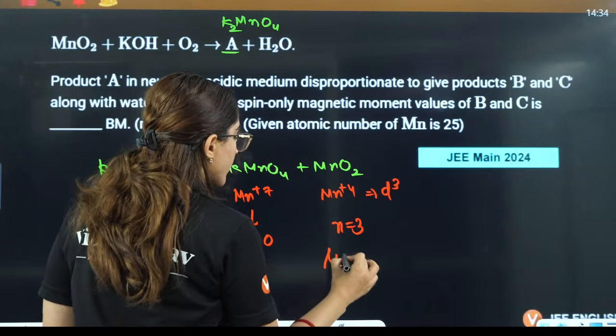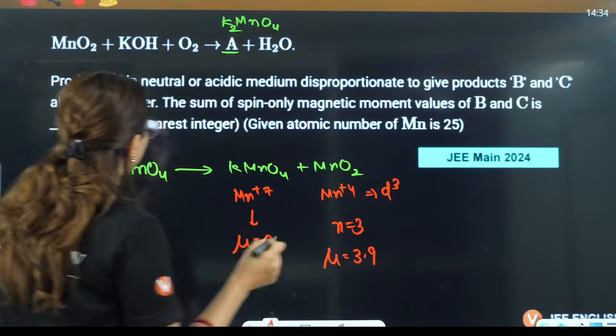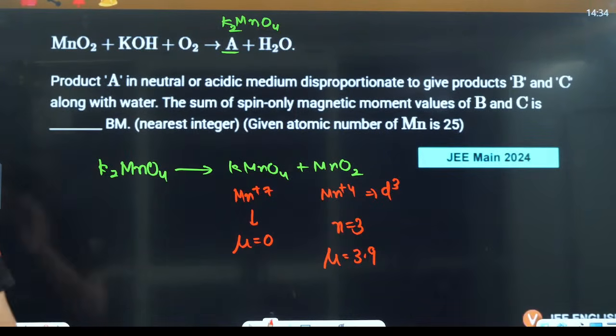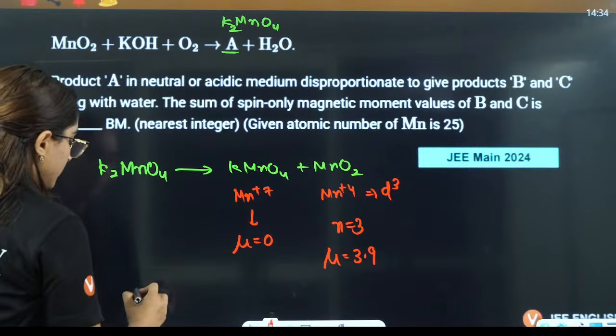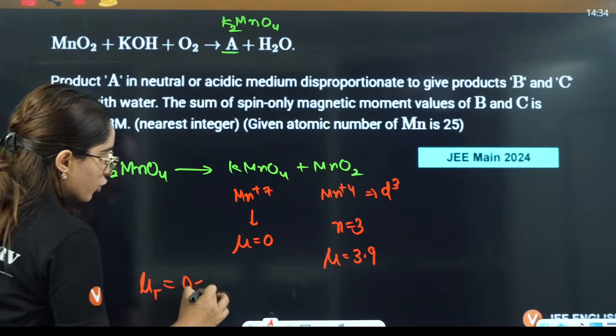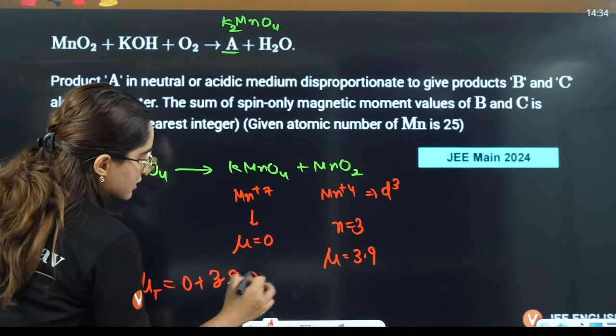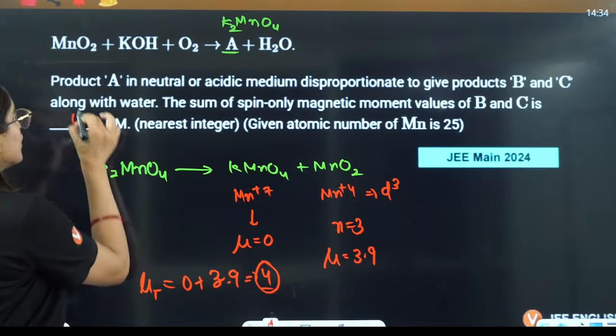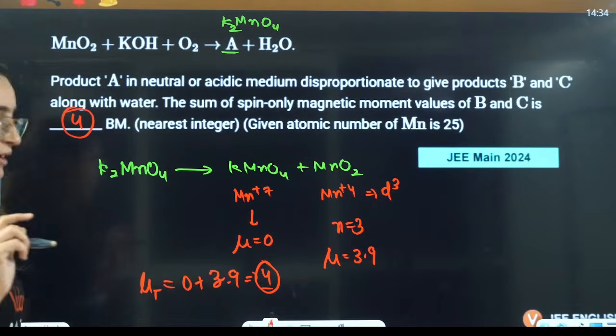So mu is going to be 3.9. So total magnetic moment is going to be 0 plus 3.9, that is approximately 4. So the answer will be 4 Bohr magneton.